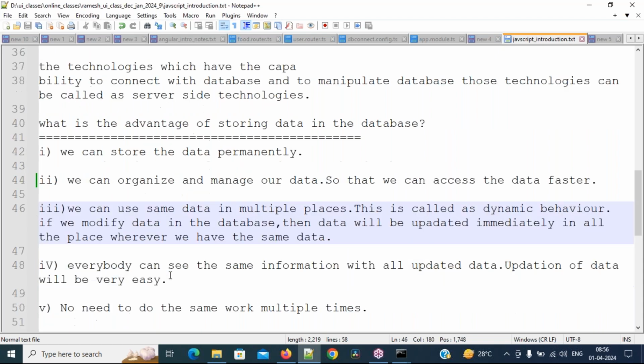Then what is the other advantage? Everybody can see the same information with all updated data. Updating of data will be very easy, as I just told. And what is the other advantage? Everybody can see the same information.